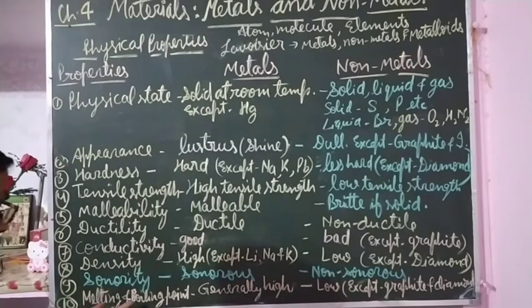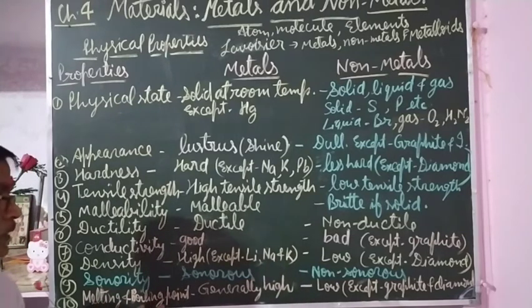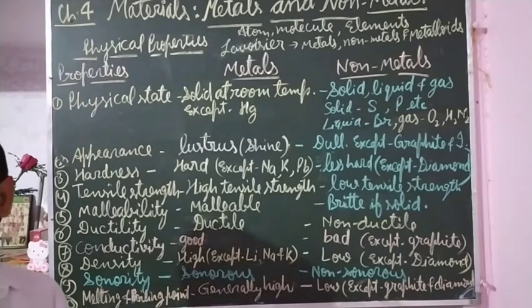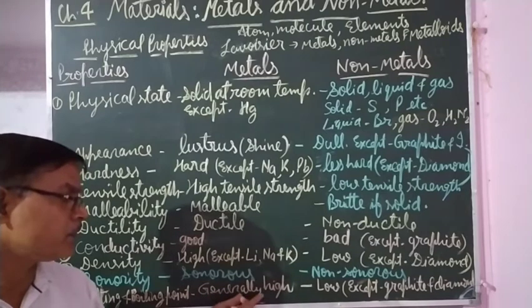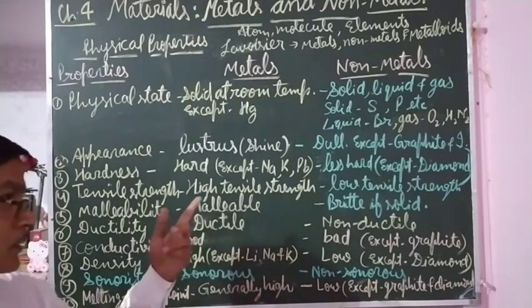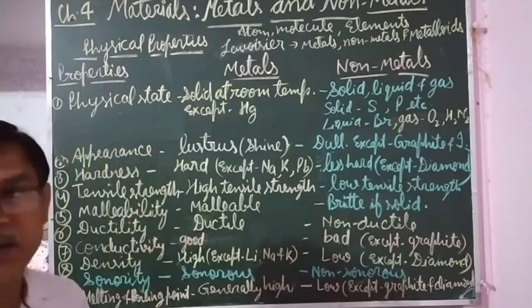Next property is melting and boiling point. So melting point is the temperature at which a substance changes from solid state to liquid state, and boiling point is the temperature at which the liquid starts to boil. The melting and boiling point of metals is generally high, but in non-metals it is low except graphite and diamond.